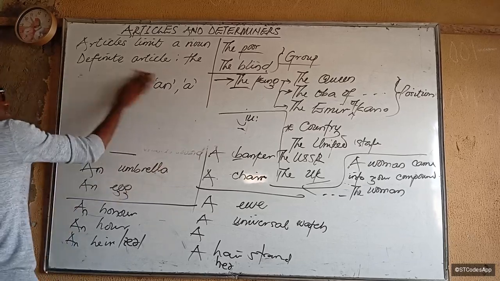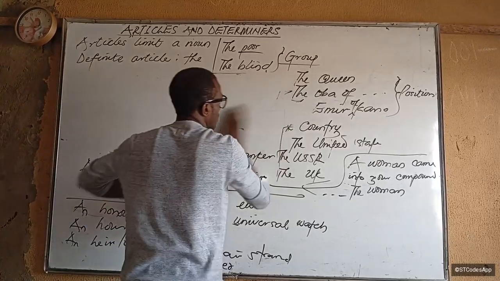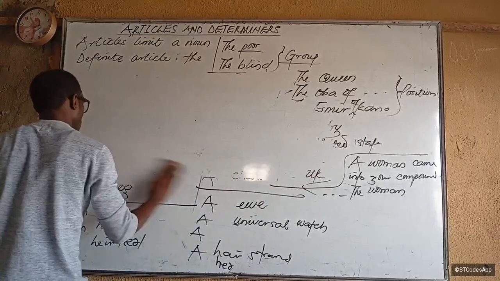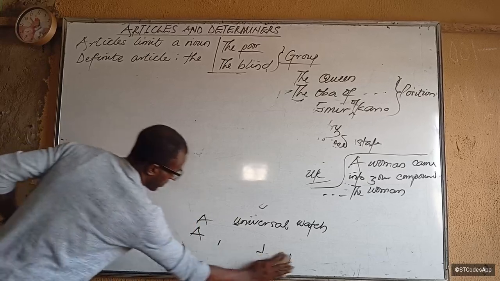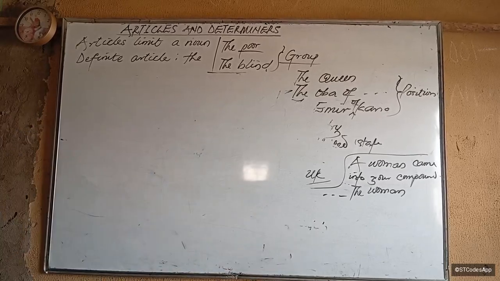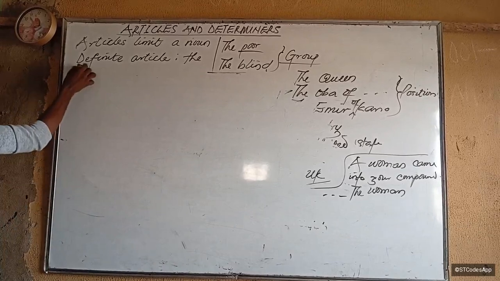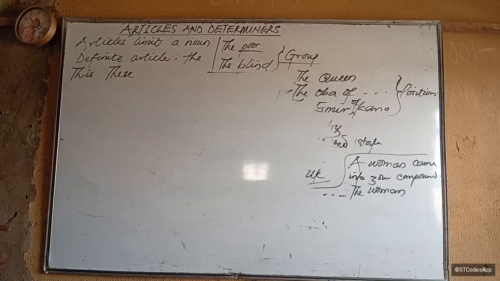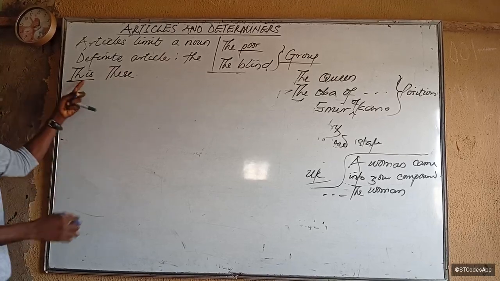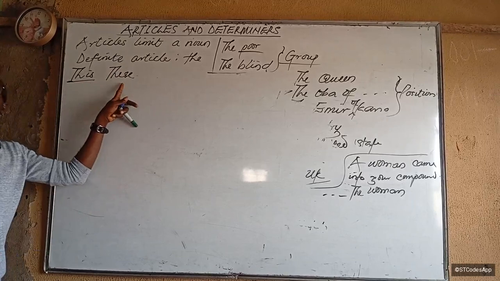Let's start with plural nouns. Let me first list the determiners that we're going to be talking about. There are many determiners, okay? But the ones we are going to be talking about are this and these. When do we use this? Now, this one is used in the singular sense. This one is used in the plural sense.